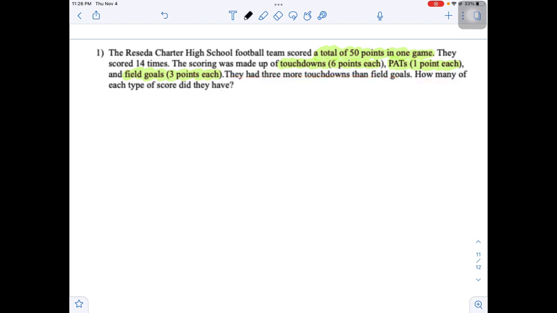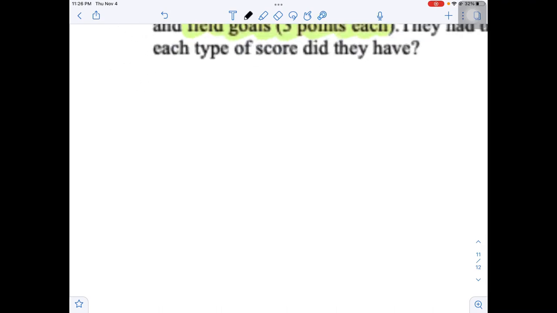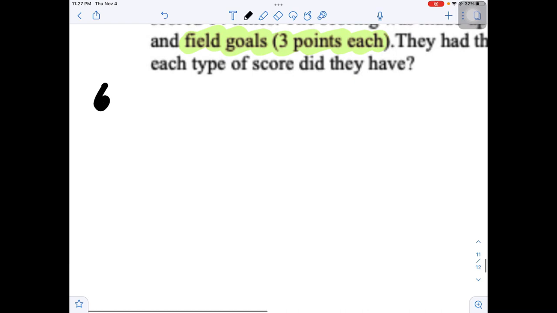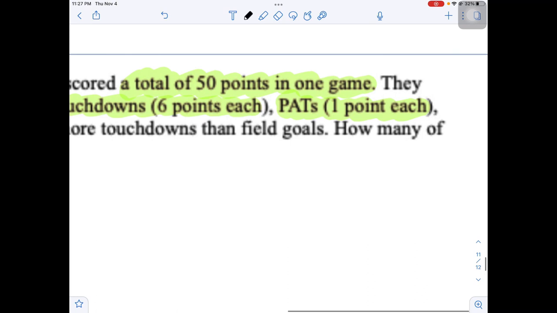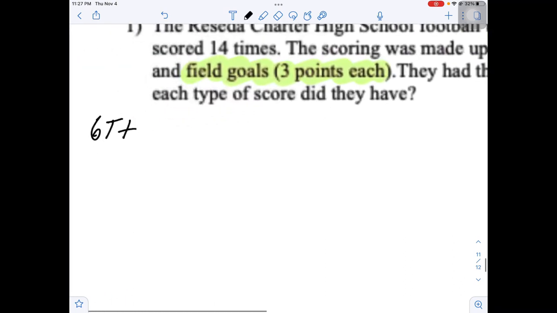So first, let's deal with what we have. We're talking about points, right? So they scored a total of 50 points. Touchdowns are worth 6 points, right? So we can say 6T, plus, okay, point after touchdowns are 1 point each.